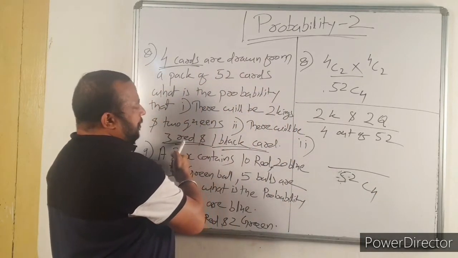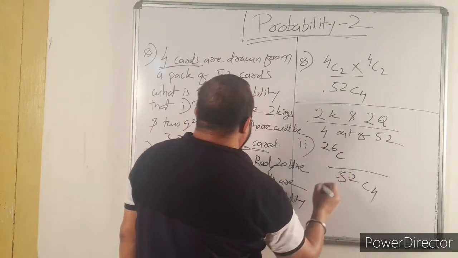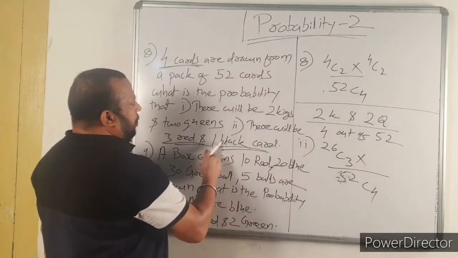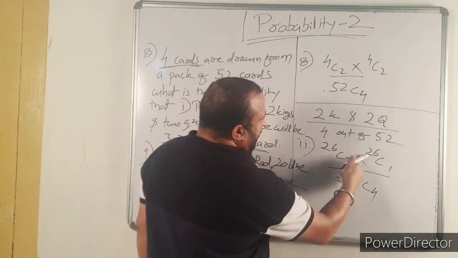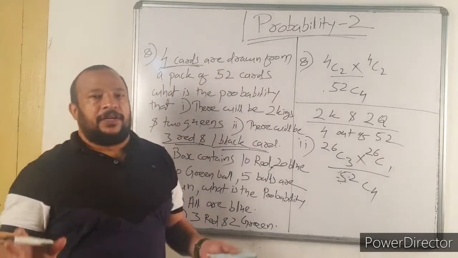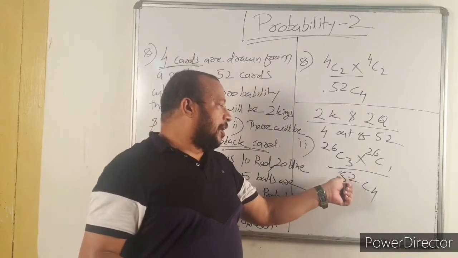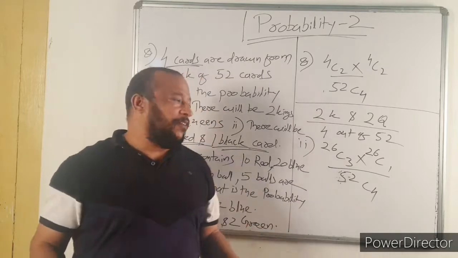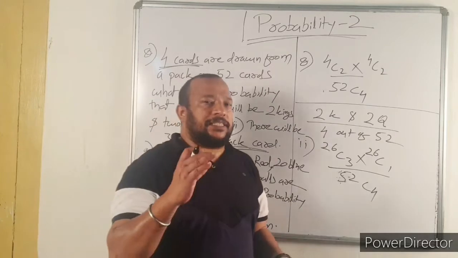But you need 3 red cards. Total number of red cards is 26, C3, into total number of black cards, which is again 26, C1. 3 red and 1 black. This is your number of favorable outcomes divided by total number of outcomes. 4 cards out of 52 you can draw in how many different ways? So this is 52C4. Now the same